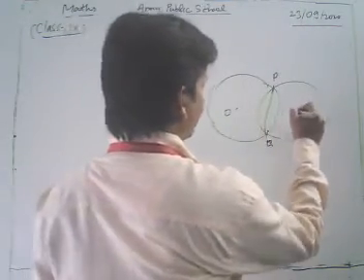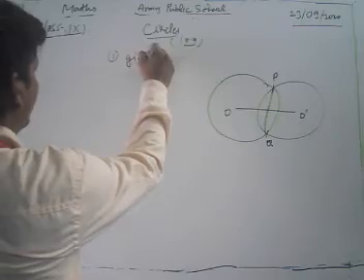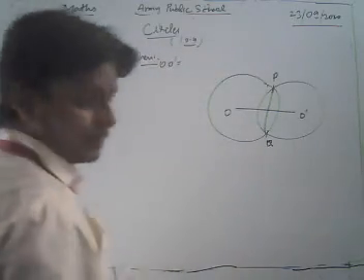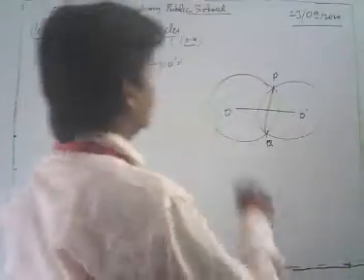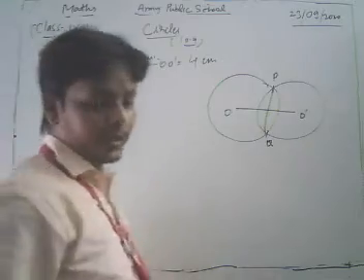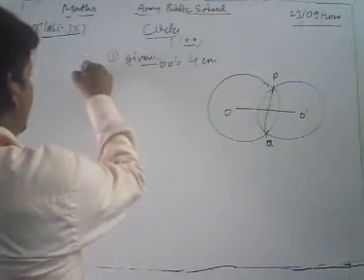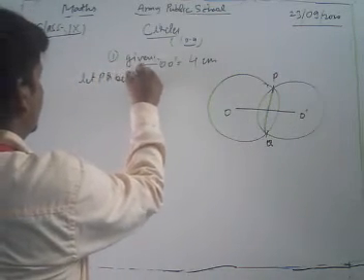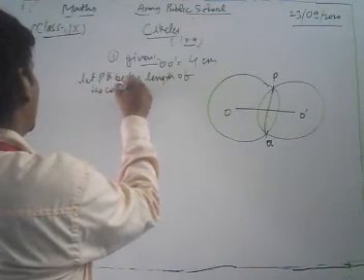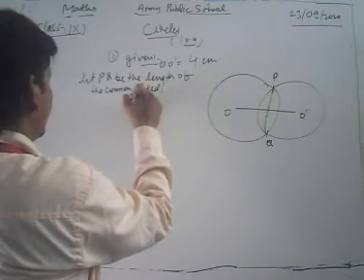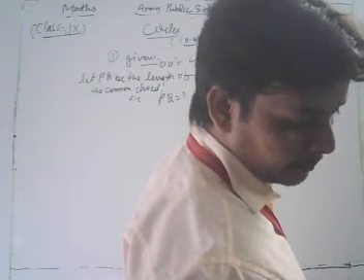Here we take the other center O dash. What is the given? First of all, you write that the distance between their centers O O dash is 4 centimeters. This is the given. Now find the length of the common chord. Let PQ be the length of the common chord, that is, we find the length PQ.